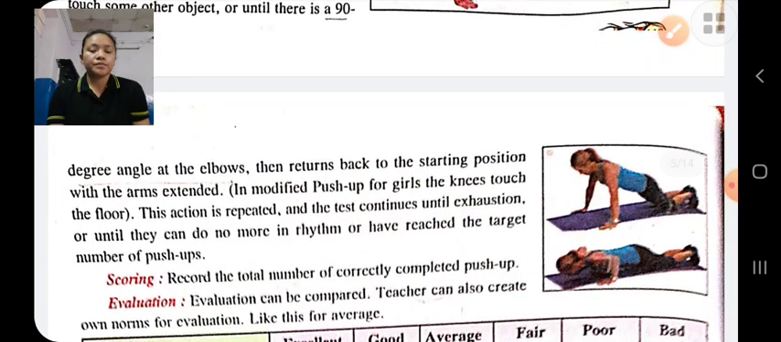And for girls, the knees touch the ground, and the arms are apart at shoulder distance, and then she will do the push up. The elbow is bent downward to 90 degrees, and then she goes up. Scoring: the total number of correct push ups he or she has done is counted, and for evaluation, the total push ups done is compared with some standard norms.